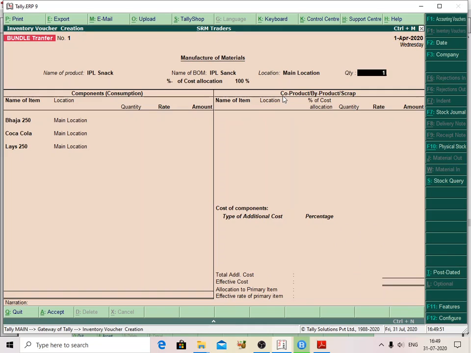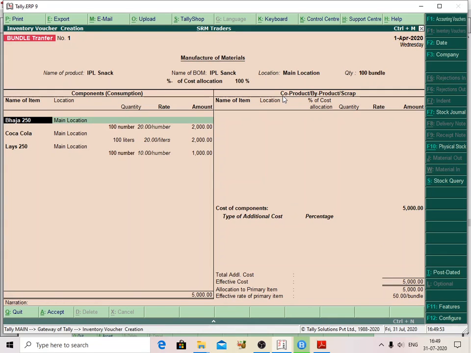Main location, the quantity is 100. So these are the items available by default, and these are the items we bought earlier. See here, each bundle costs 50 rupees. Out of these items, we have the total amount by the number of quantities available, that is, each bundle costs 50 rupees.